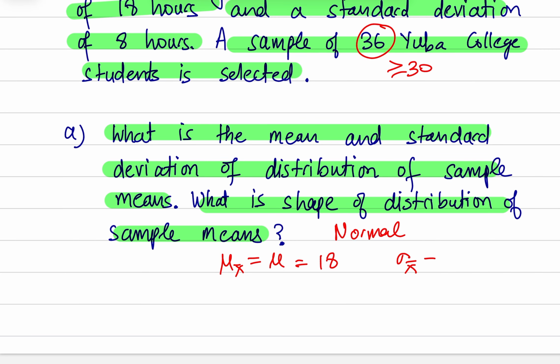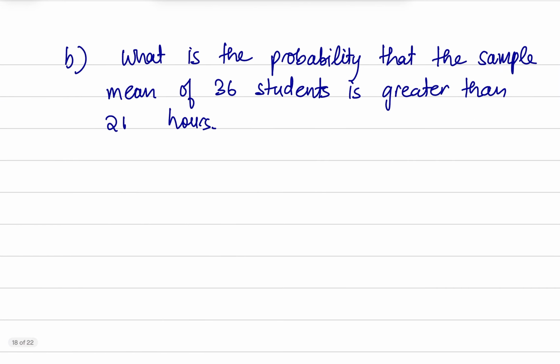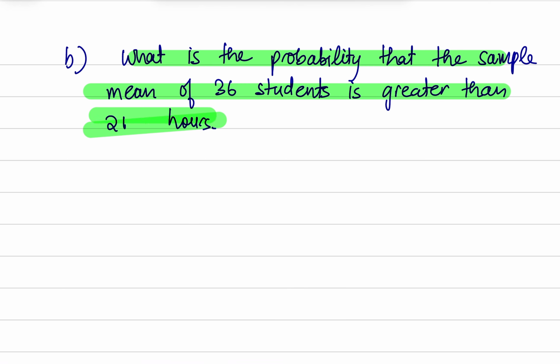And sigma x bar, standard deviation of the distribution of sample means, sigma over square root of n, that would be equal to 8 divided by square root of 36. And that is 1.33. Second part of this problem, what is the probability that the sample mean of 36 students is greater than 21 hours?